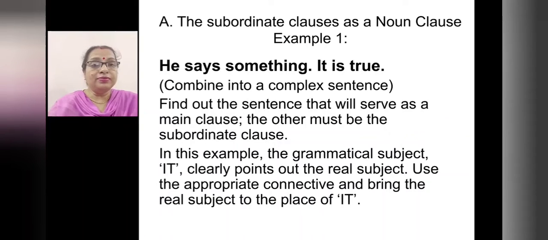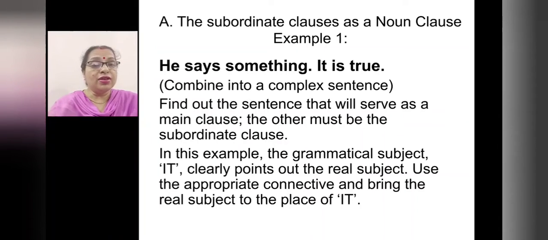First example, the subordinate clause as a noun clause. See the example sentences. He says something. It is true. You have to combine them into a complex sentence. First, what will you do? Find out the sentence that will serve as the main clause.